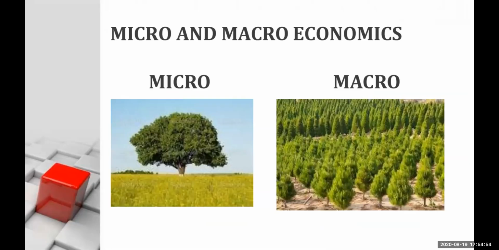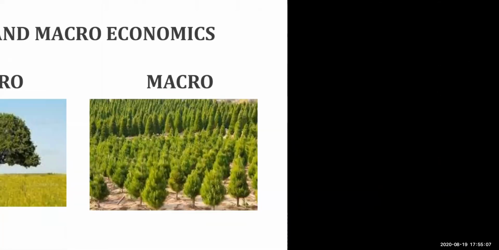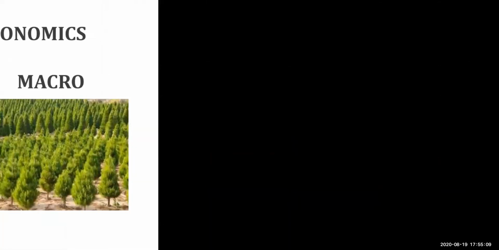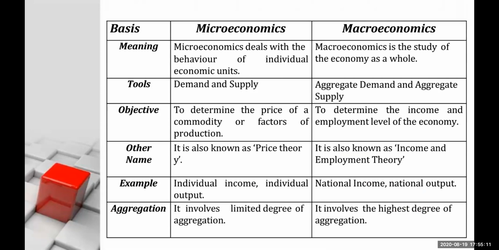Now, talking about micro and macroeconomics, we all know micro means small and macro means big, huge. So here is the distinction. Microeconomics deals with the behavior of individual economic units, which means when I study an individual firm or individual organization or unit, then it is a study of microeconomics.